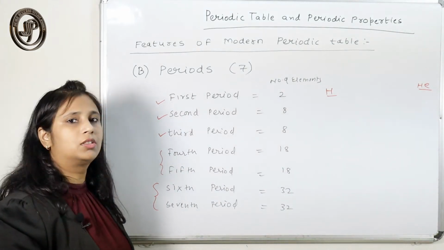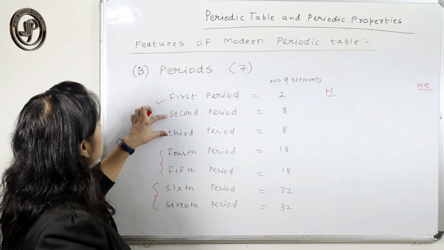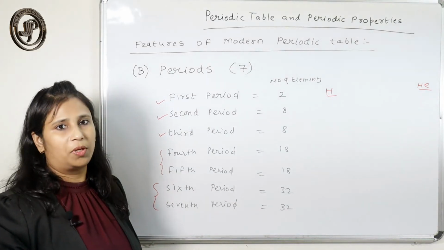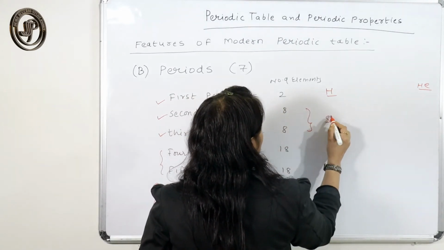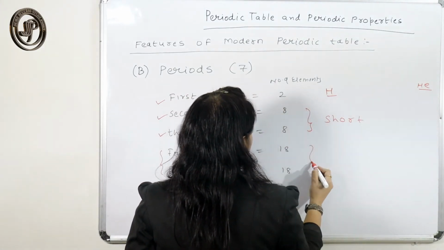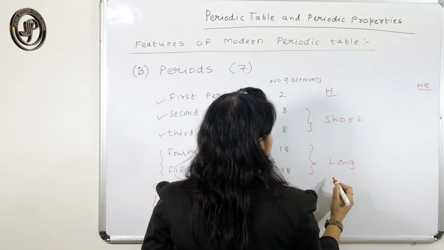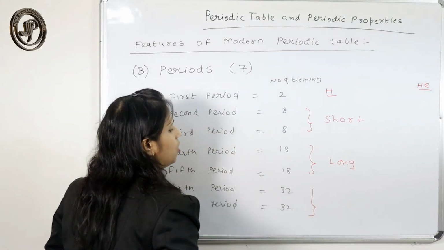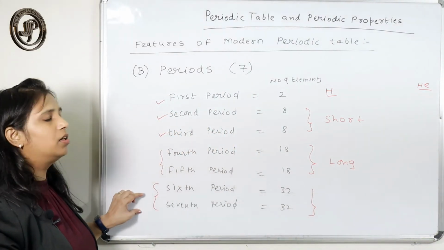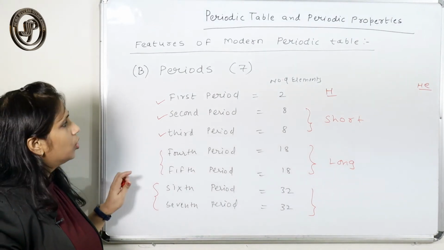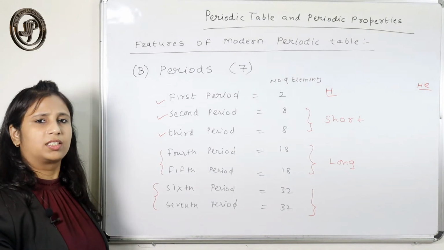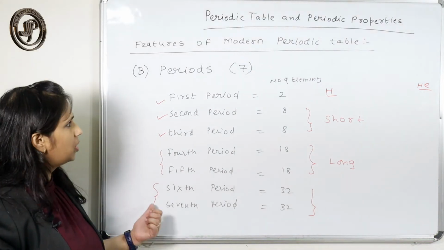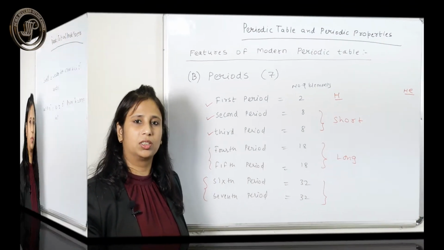The second and third periods are short periods. The fourth and fifth are called long periods, and the sixth and seventh are called longest periods. These kinds of things are also sometimes asked in questions, so you need to memorize them.